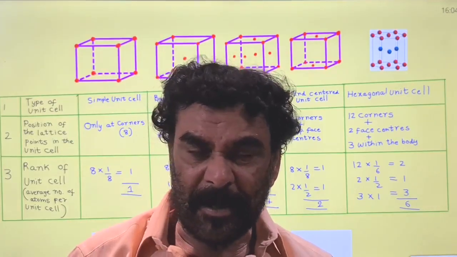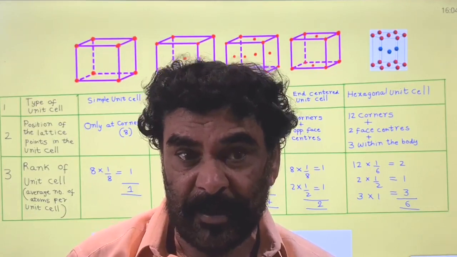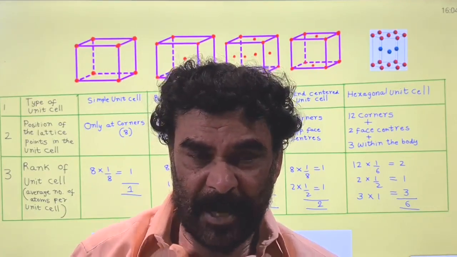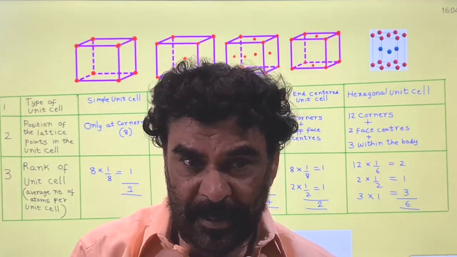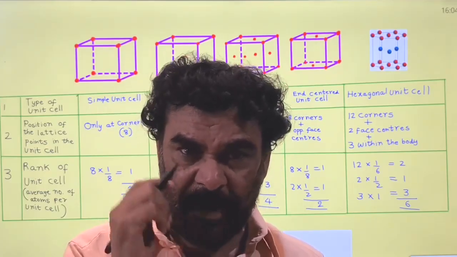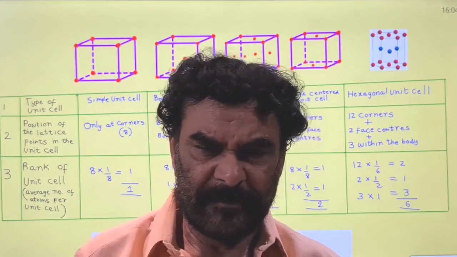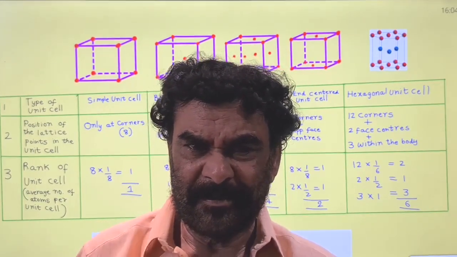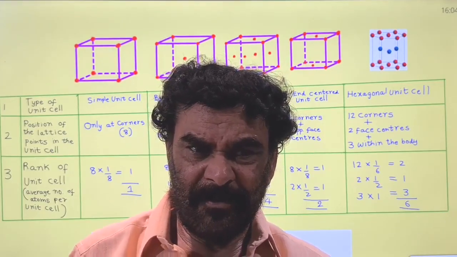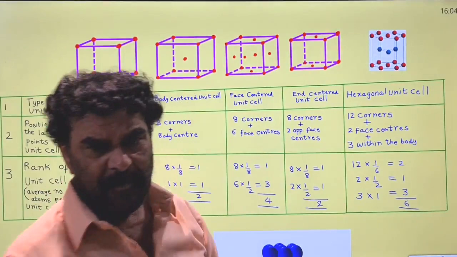Now I am not talking about how many lattice points are there in the unit cell. I am talking about the average number of atoms involved in the formation of each unit cell. What makes the difference? Here 8 are there, and without 8 it can't form.